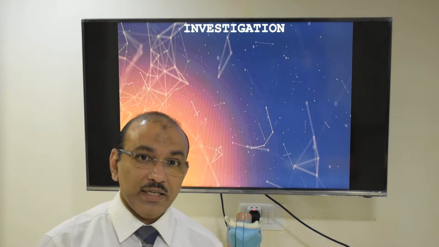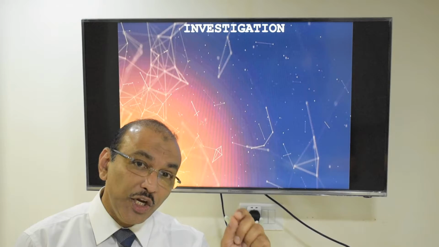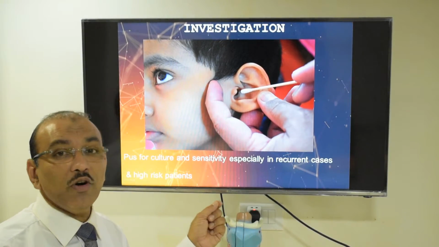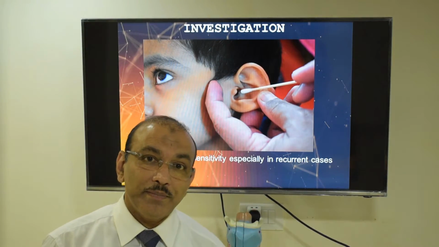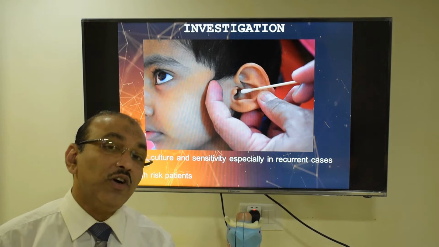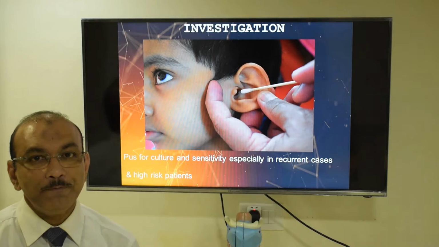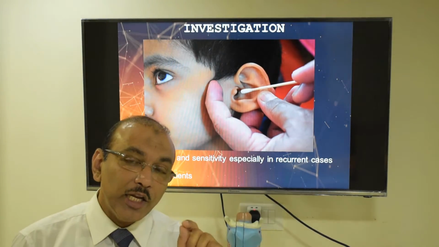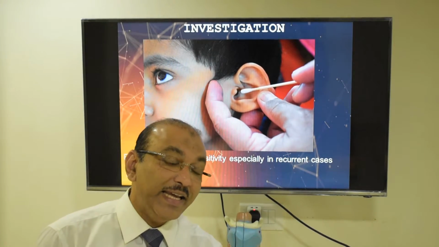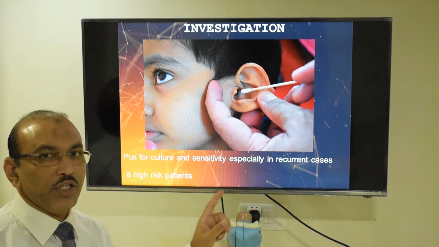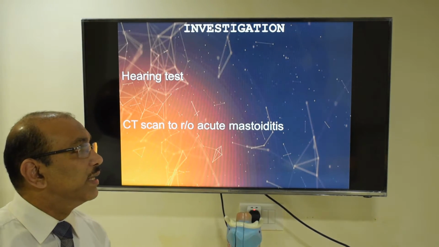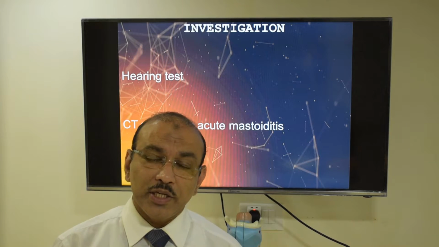In case it is recurrent, then we need to take the pus and send it for culture sensitivity. Why do you want to do that? Because if you send it for culture sensitivity, we can come to know which bacteria is involved and which antibiotic can be given specific against that bacteria. That's the advantage of this. So, is that all? No other investigation to be done?